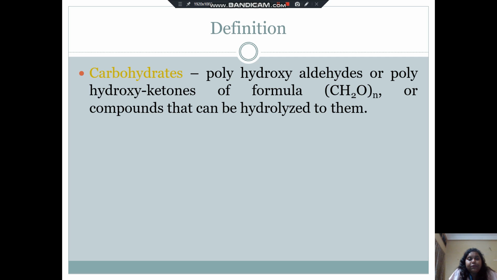Now, what is the definition of carbohydrates? Carbohydrates are polyhydroxyaldehydes or polyhydroxyketones, which consist of the formula CH2O, or compounds that can be hydrolyzed to them.